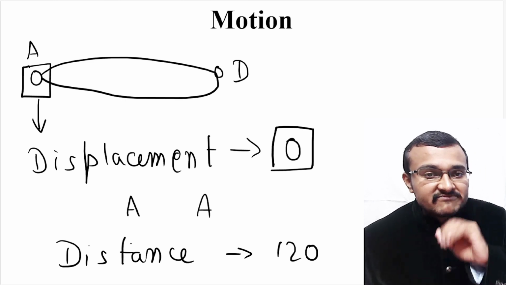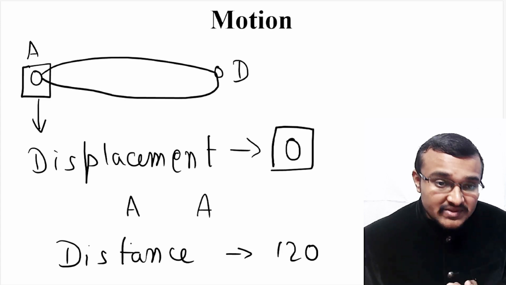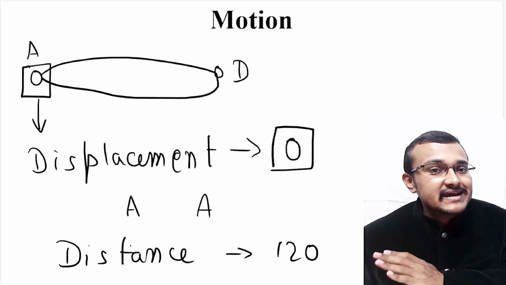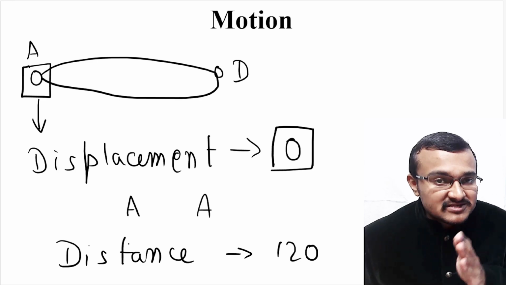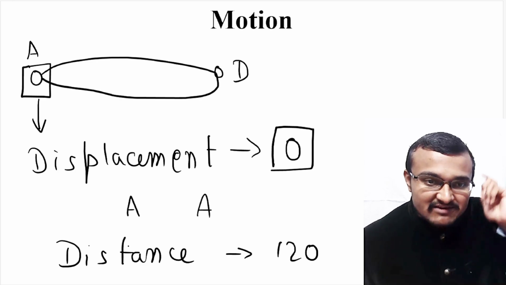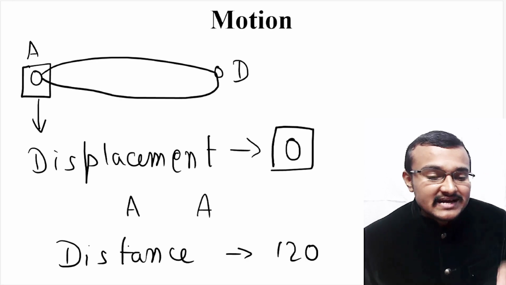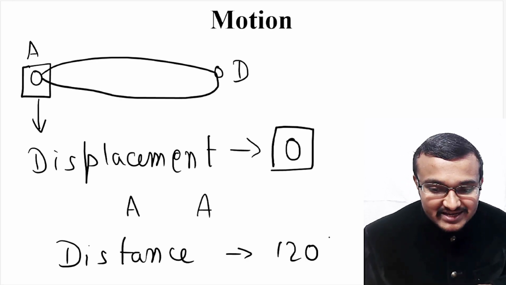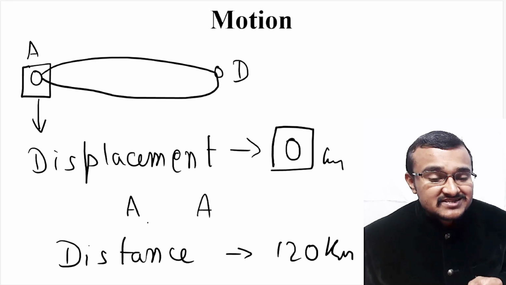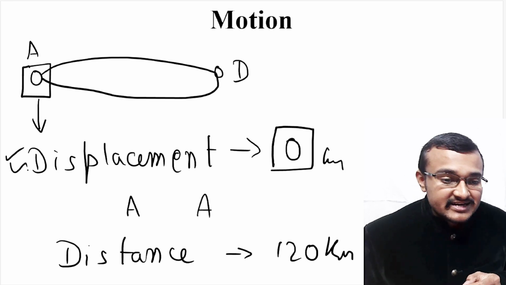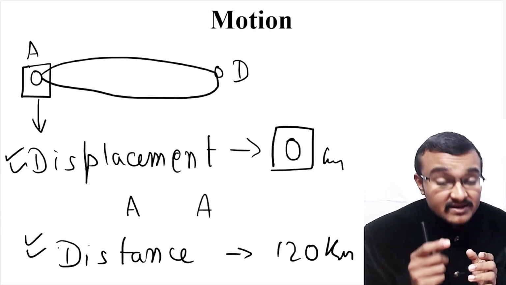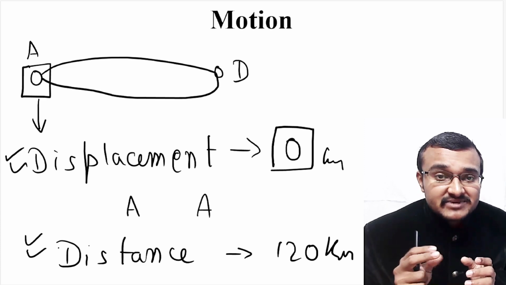Because its initial position and final position are the same, this particular particle has not undergone any kind of displacement, hence displacement will be zero. But if you consider the distance traveled by this particle, it has traveled to D and came back to A. That means the distance traveled is 120 kilometers, but the displacement is 0 kilometers. So this is the difference between displacement and distance. Always remember this particular difference between displacement and distance.